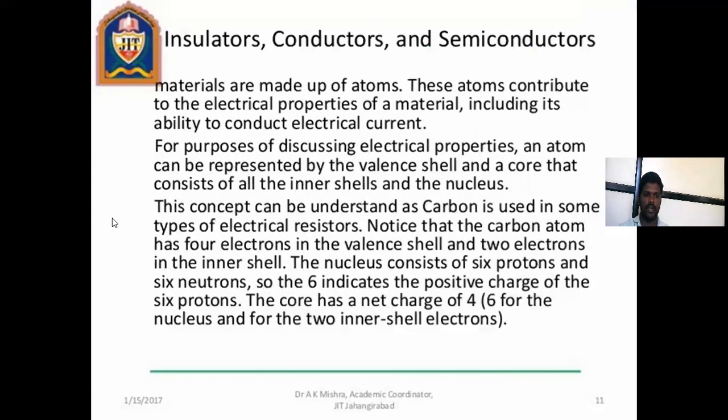That is what is meant by the concept. To understand, carbon is used in some typical electrical resistors. Notice that the carbon atom has 4 electrons in the valence shell and 2 electrons in the inner shell. The nucleus consists of 6 protons and 6 neutrons, so 6 indicates the positive charge. The core has net charge 4, and 6 for the nucleus with the 2 inner shell electrons.